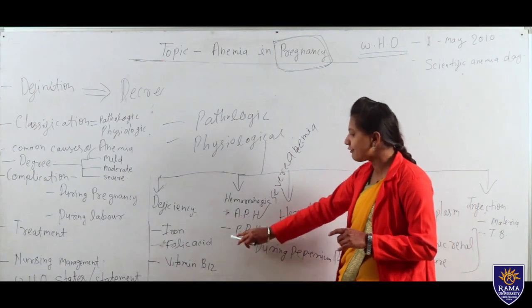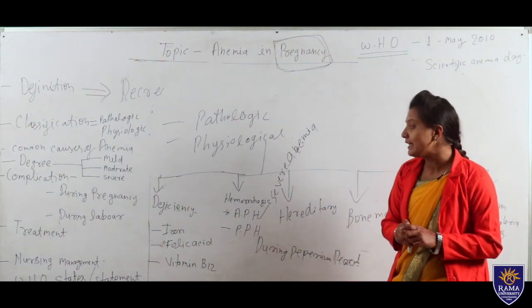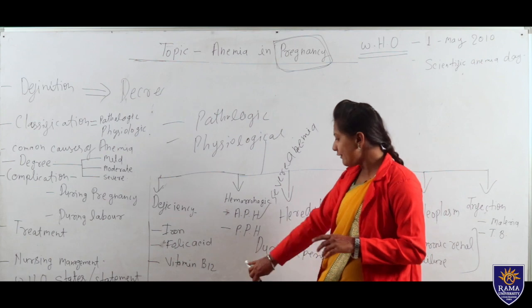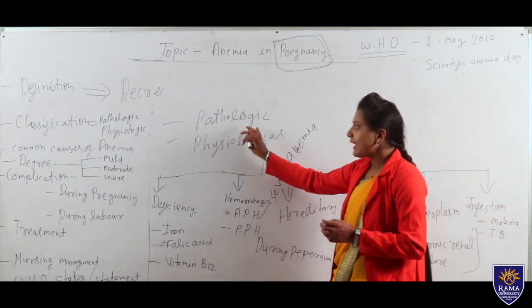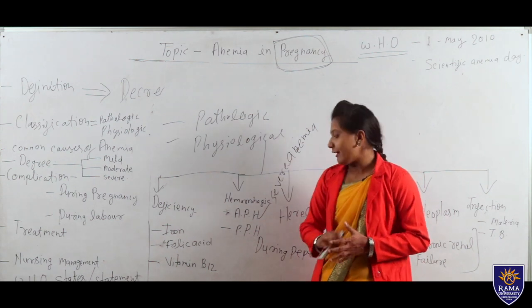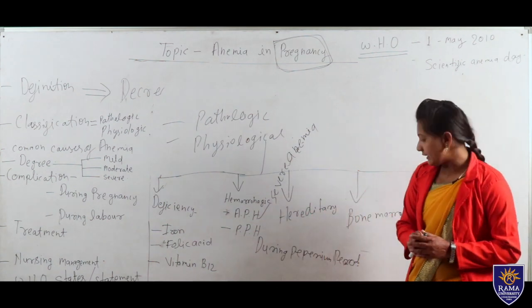In this period, if any hemorrhage occurs, or any bleeding from the uterus or anywhere in the internal uterine system, that will also lead to anemia, and the mother will have less hemoglobin in her body.